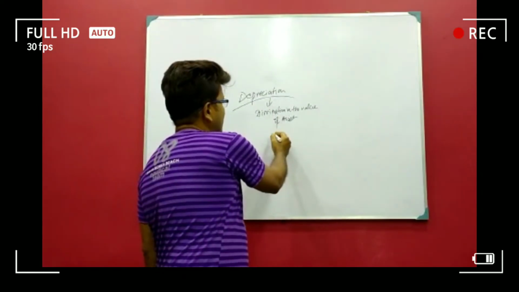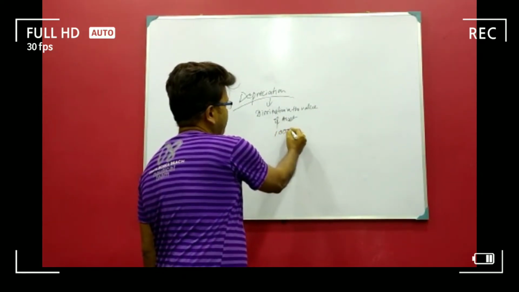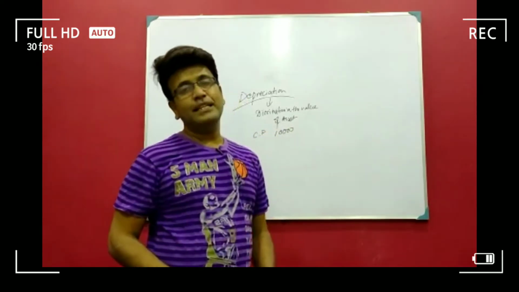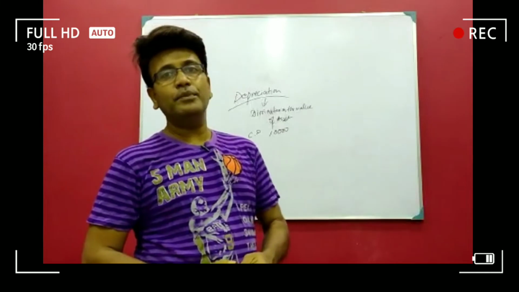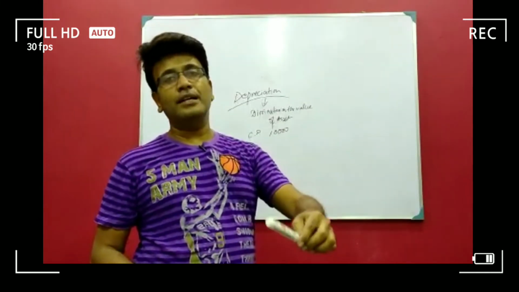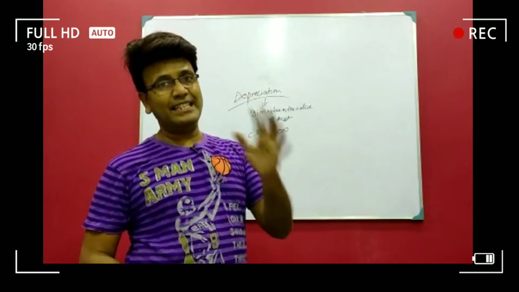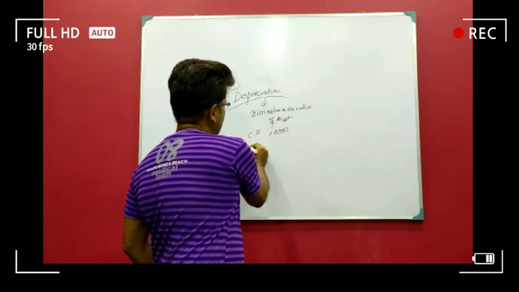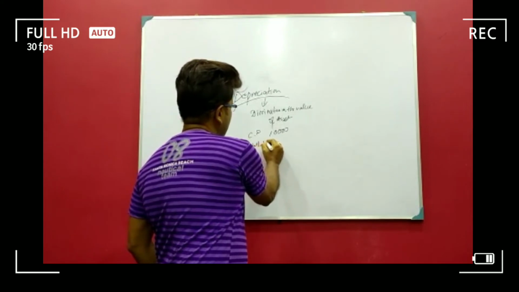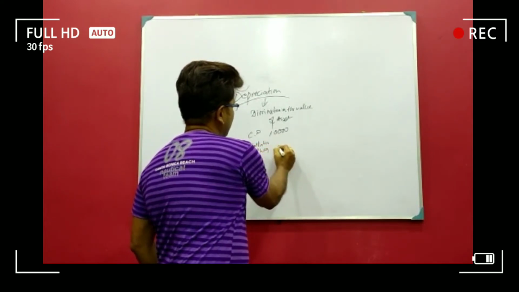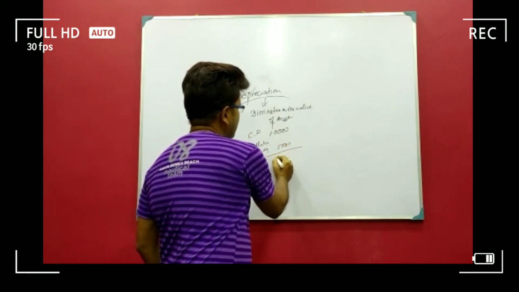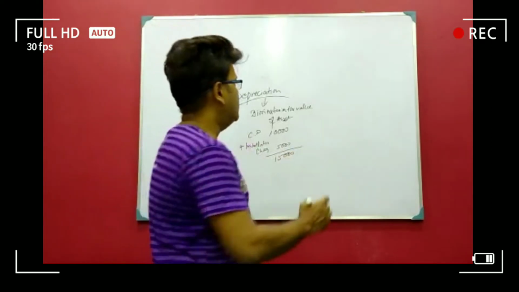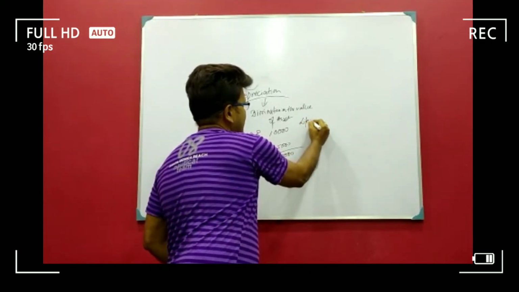Suppose a particular asset's price is 10,000, and this is the cost price. If you purchase an asset, you need to install it. It's not like you purchase a pen and start writing. For installation there is some expense, that is installation charges. Suppose it is 5,000. So what is the total cost of the asset? It's 15,000. Every asset has some life period. Suppose its life is 10 years.